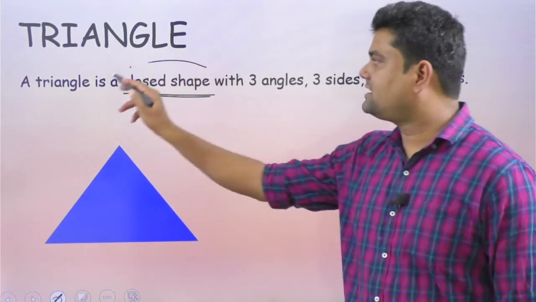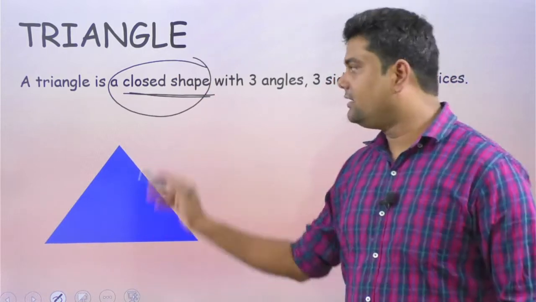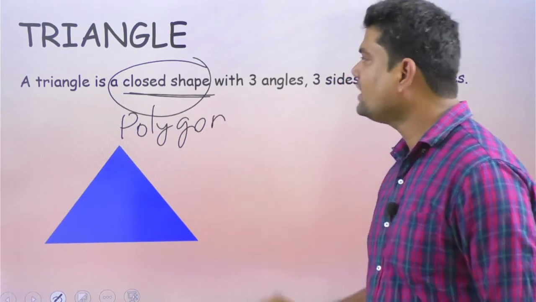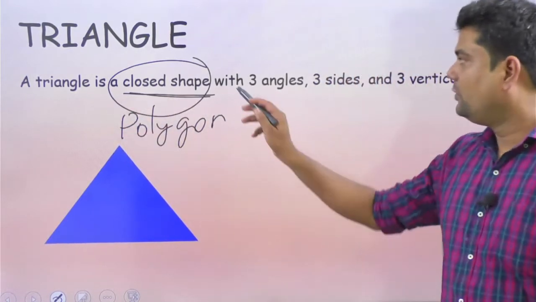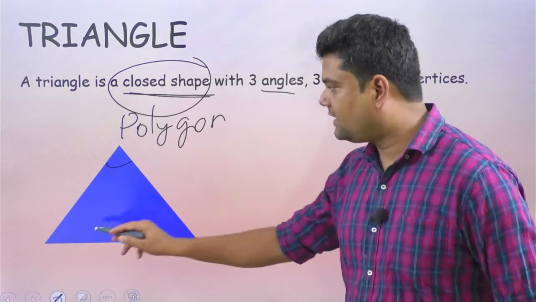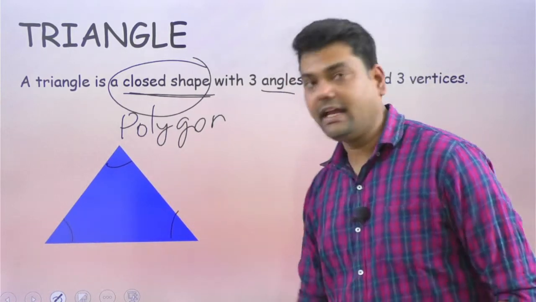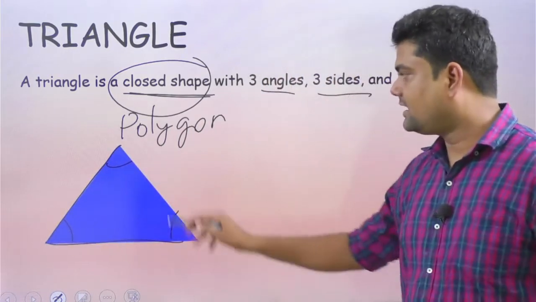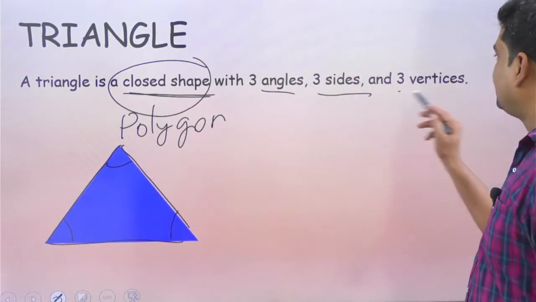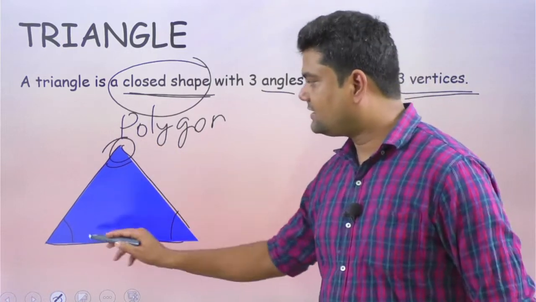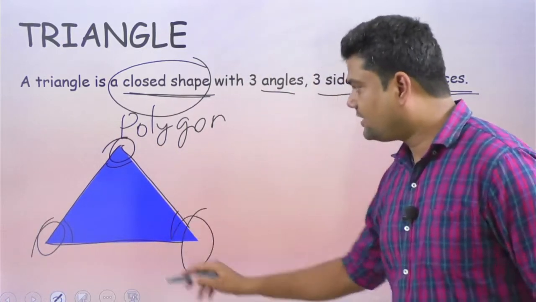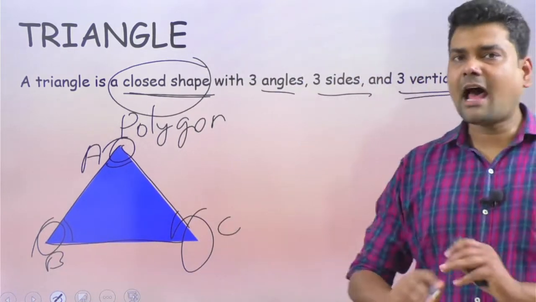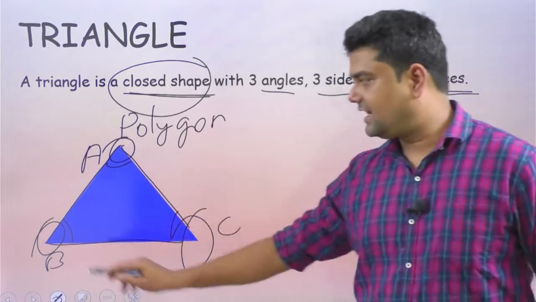Instead of closed shape, you can also use the word polygon. A triangle is a polygon with 3 angles: you can see 1 angle, 2 angle and 3 angle. 3 sides: 1 side, 2 sides, 3 sides, and 3 vertices: 1 vertex, 2 vertices, 3 vertices. Let us name them A, B and C. The vertices have been named A, B and C.